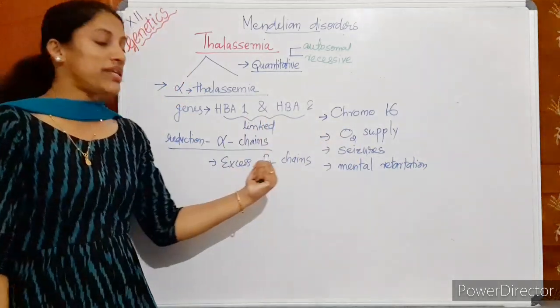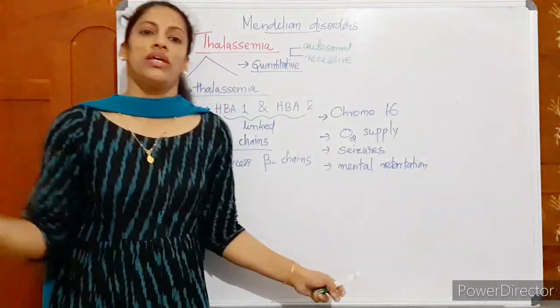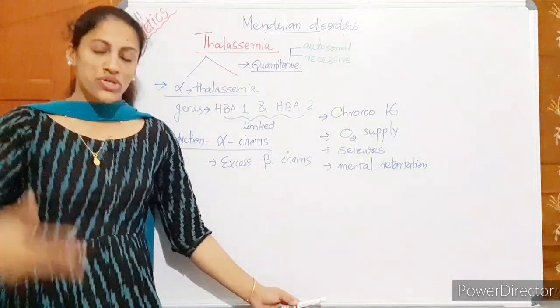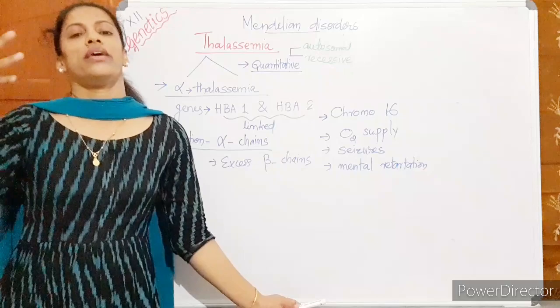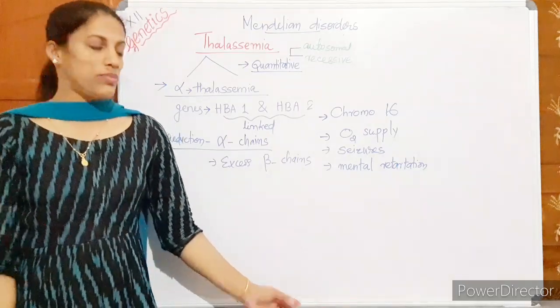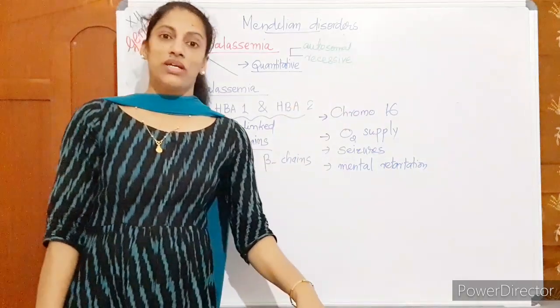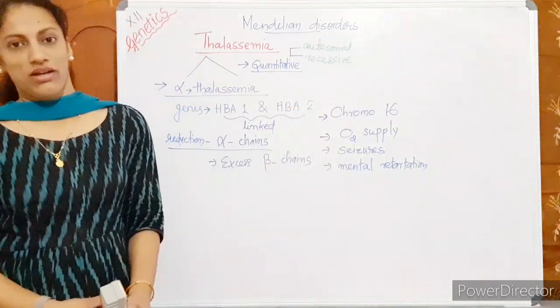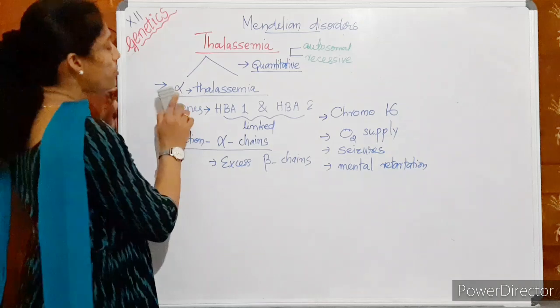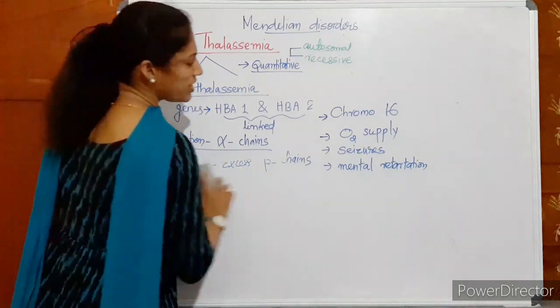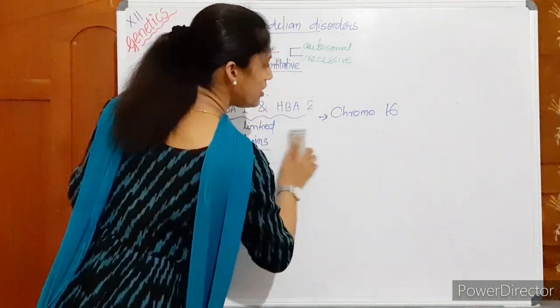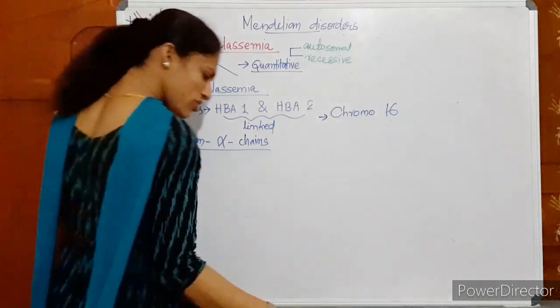Okay, excess beta chains create some problems. They may be included in other cells. Inclusion will be there in the other cells. Then again it creates troubles like mental retardation and seizures. This all can be symptoms of alpha thalassemia. Okay, the next is beta thalassemia. In a similar way, we can discuss it. It is easy. The symptoms are also the same.